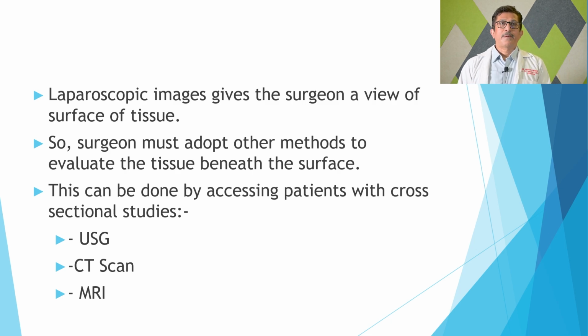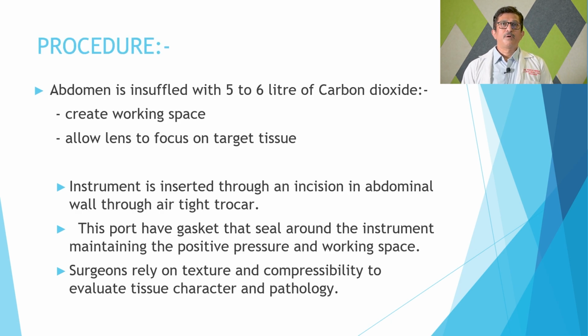How do you do a laparoscopic procedure? The procedure is done by insufflation of the abdomen with carbon dioxide, using 5 to 6 liters of carbon dioxide to create a working space. It allows the lens to focus on target tissue.